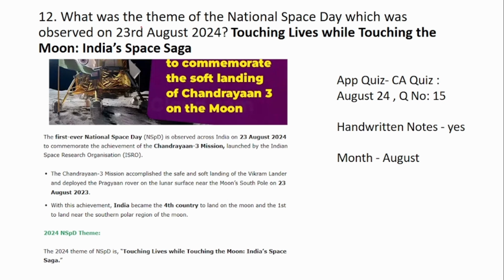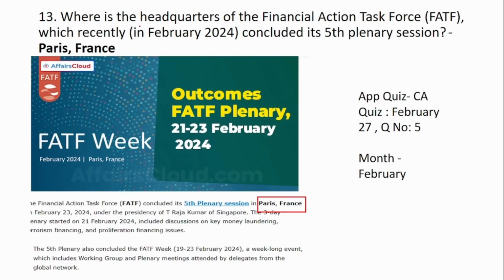12th question is, what was the theme of the National Space Day which was observed on 23rd August 2024? So the theme here is Touching Lives While Touching the Moon: India Space Saga. 13th question is, where is the headquarters of the Financial Action Task Force which recently concluded its 5th plenary session? So the answer here is Paris, France.